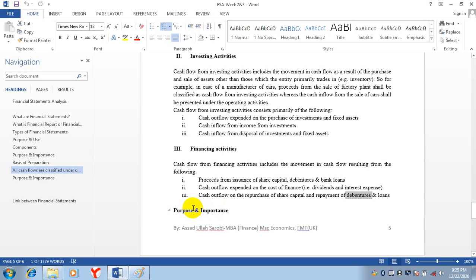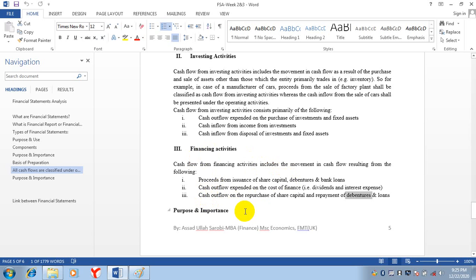In financing activities, you are taking loans, so there will be a cash inflow. When you repay the loan, there will be a cash outflow. When you issue bonds, there will be a cash inflow. But when you return bonds, you take the bonds back and repay the money to the bondholders, there will be a cash outflow. Same is the case in share capital.